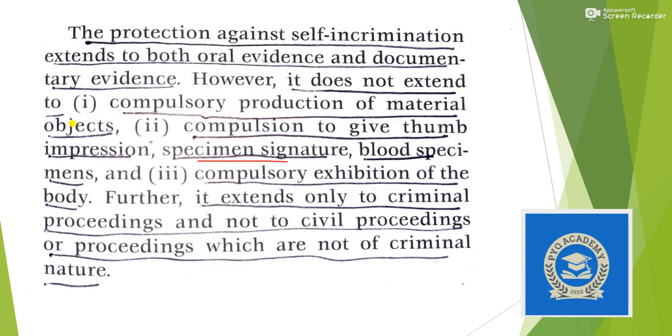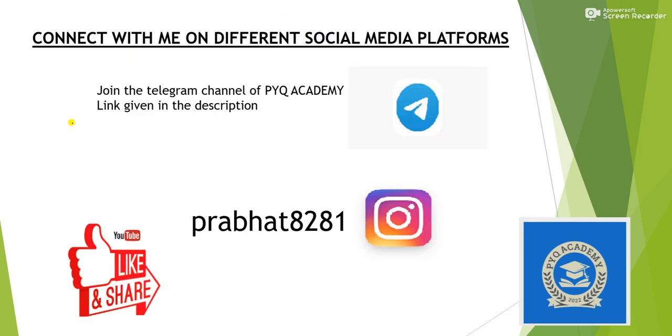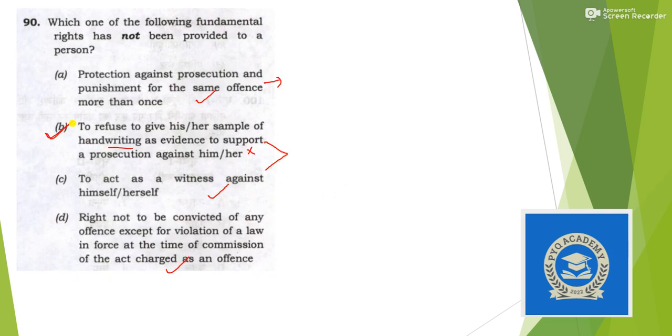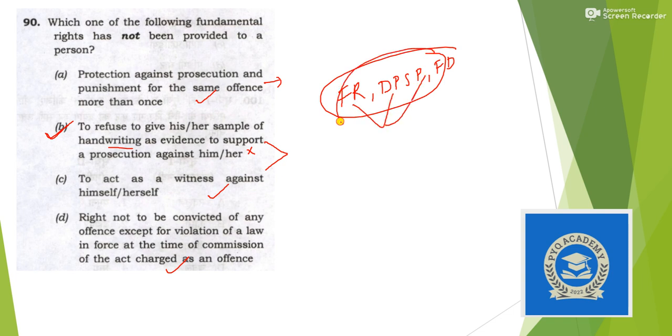Okay. So we dealt with various questions of fundamental rights, DPSP, and fundamental duties. And it is advised that when you are reading fundamental rights, you should read DPSP and fundamental duties simultaneously, because it has been seen that UPSC has been asking questions by relating all the three.